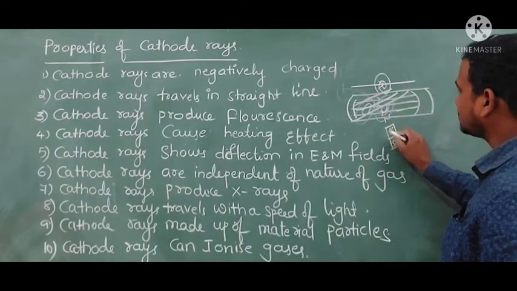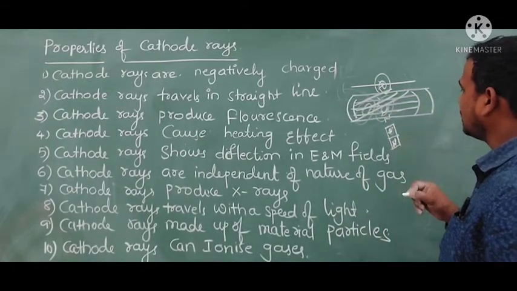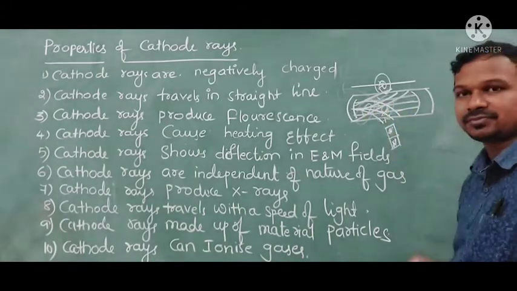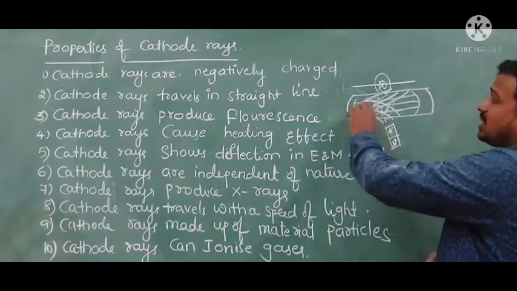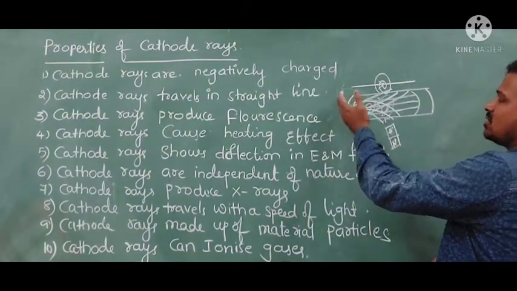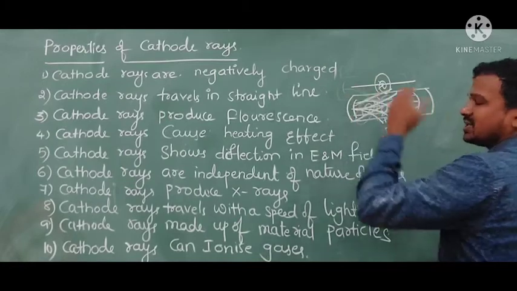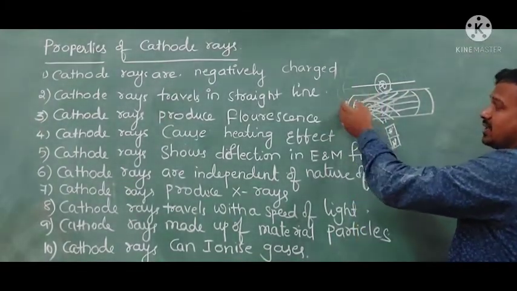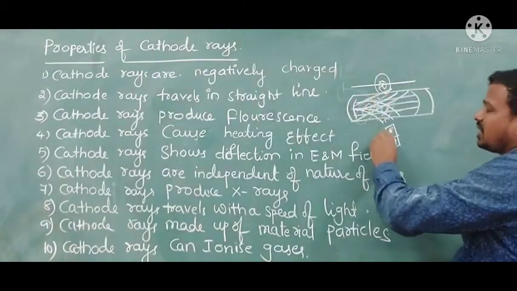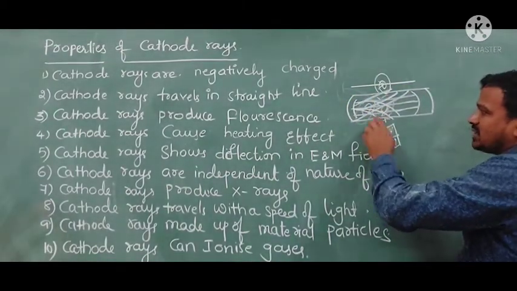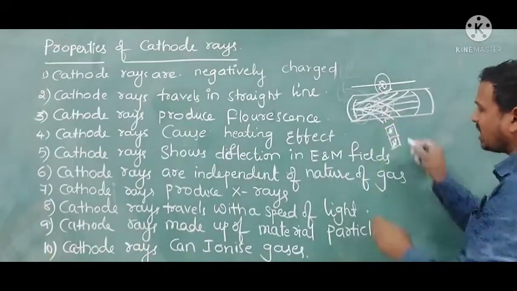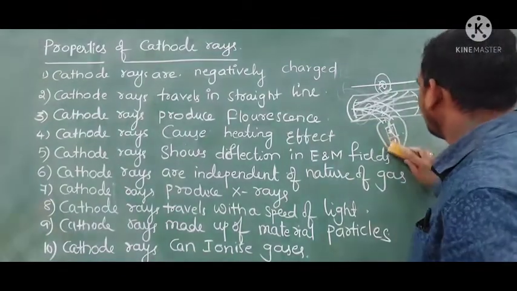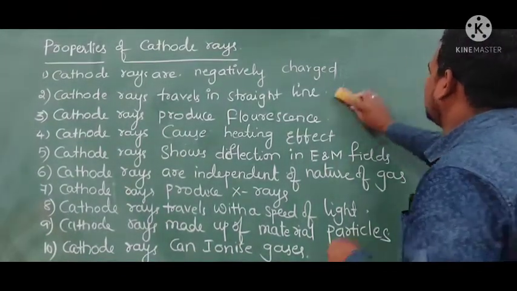For example, if a south pole is placed here, with the help of the magnet these cathode rays will be attracted towards the downward direction. These electrons are flowing from cathode to anode, which we can say is an electric current. The higher the current, the more magnetic field is produced. If you place the magnet very close to these cathode rays, they get deflected by this magnetic field. So this is about how the magnetic field and electric field deflect the cathode rays.